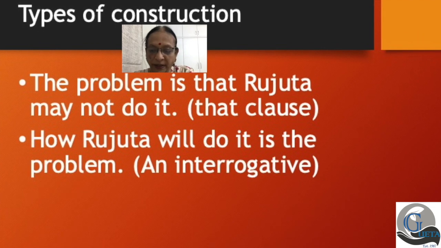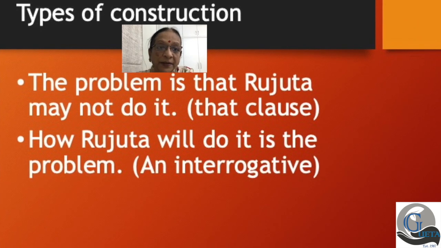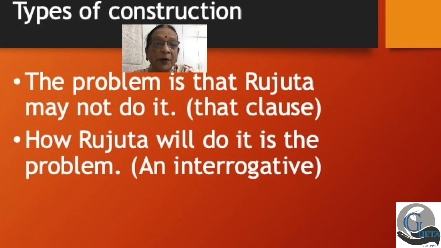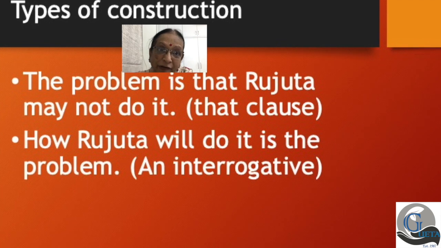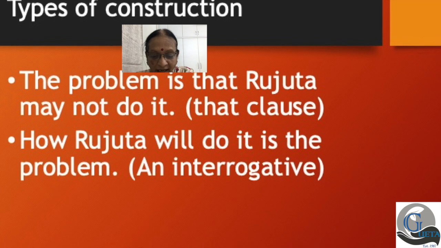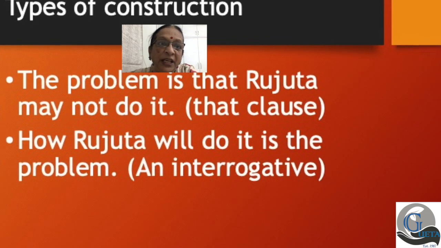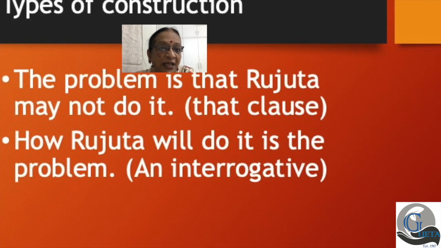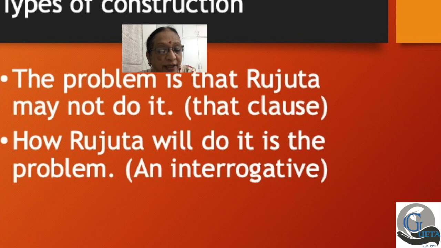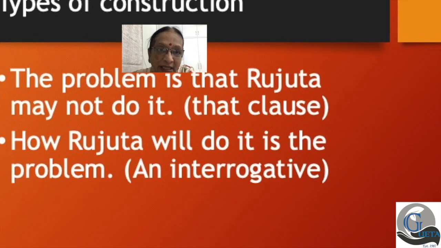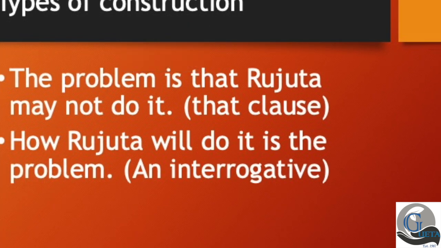How Rujita will do it? How Rujita will do it is the problem. How Rujita will do it is the problem. So it can be formed like an interrogative. The problem that we need to look at, right? I'm giving you the same sentence, my dear students, the same noun clause in different positions, in different functions, to make it clear that the noun clause can do all these functions.